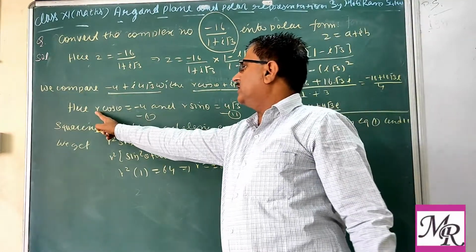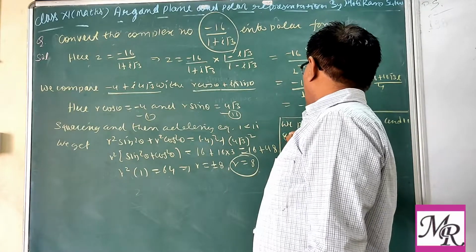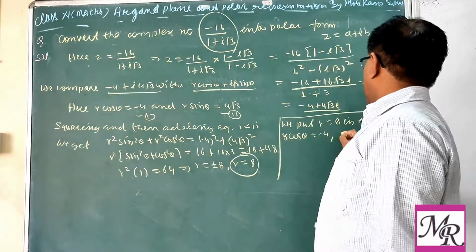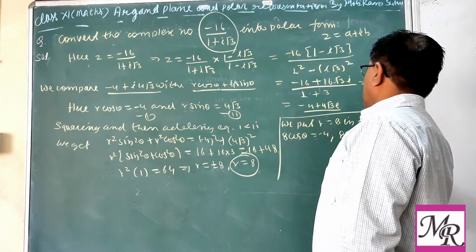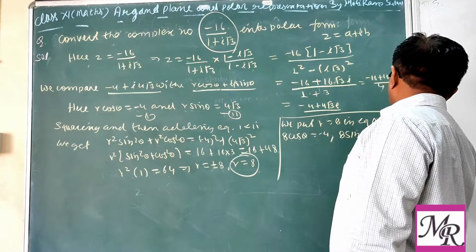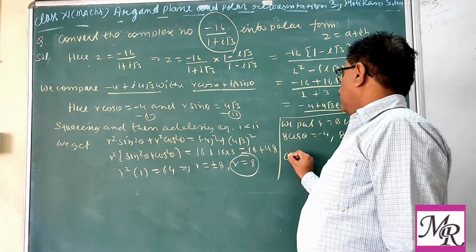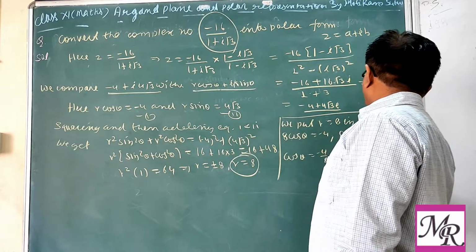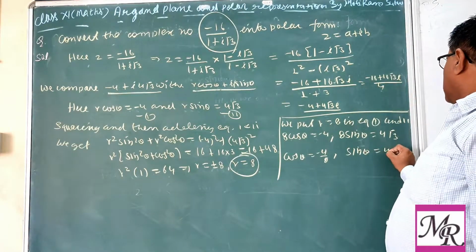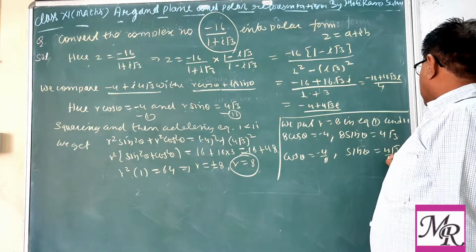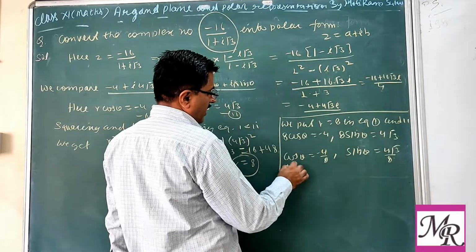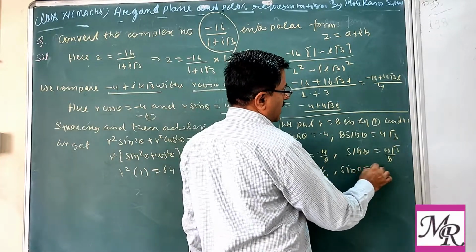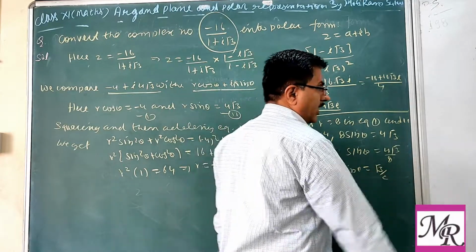So that is 8 cos theta equal to minus 4, 8 sin theta equal to 4 root 3. From this you get the value of cos theta as minus 4 by 8, and sin theta as 4 root 3 by 8. So finally we get cos theta as minus 1 by 2 and sin theta as root 3 by 2.